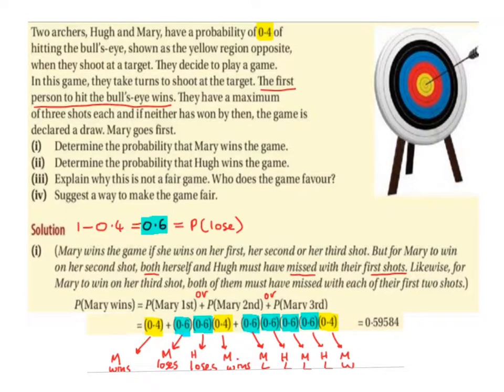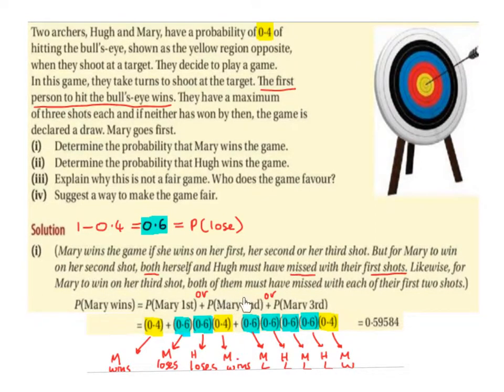2 shots. So in words, the probability that Mary wins is the probability that Mary wins on her first shot, or the probability that Mary wins on her second shot, or the probability that Mary wins on the third shot. So the probability that Mary wins on her first shot is 0.4. This is the probability that Mary wins, and we got that from the question.